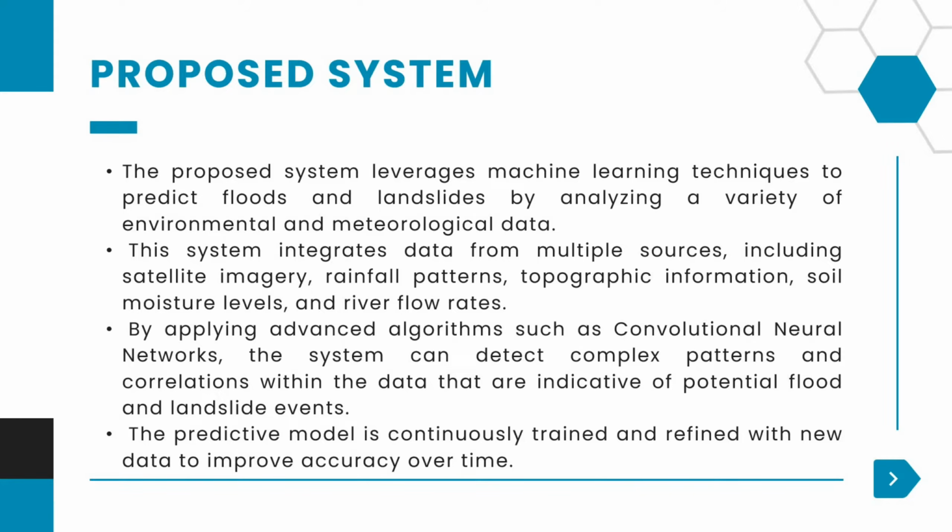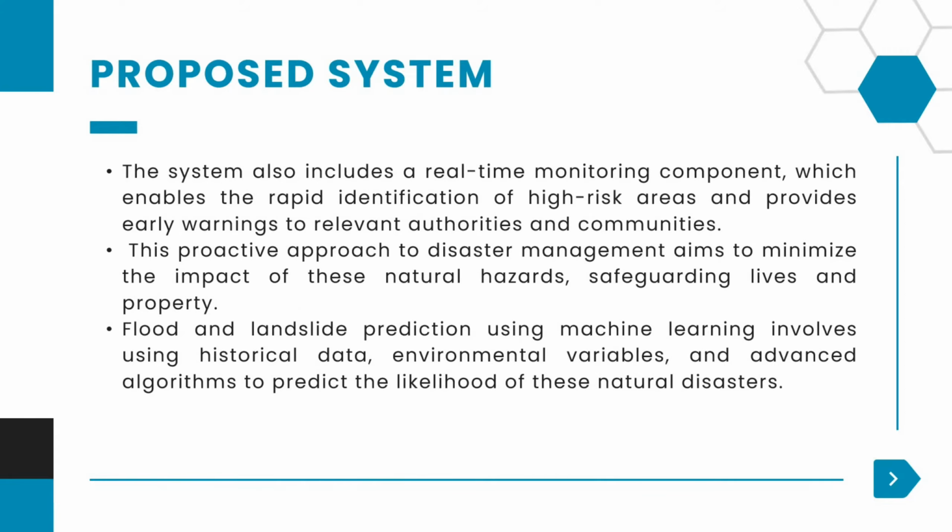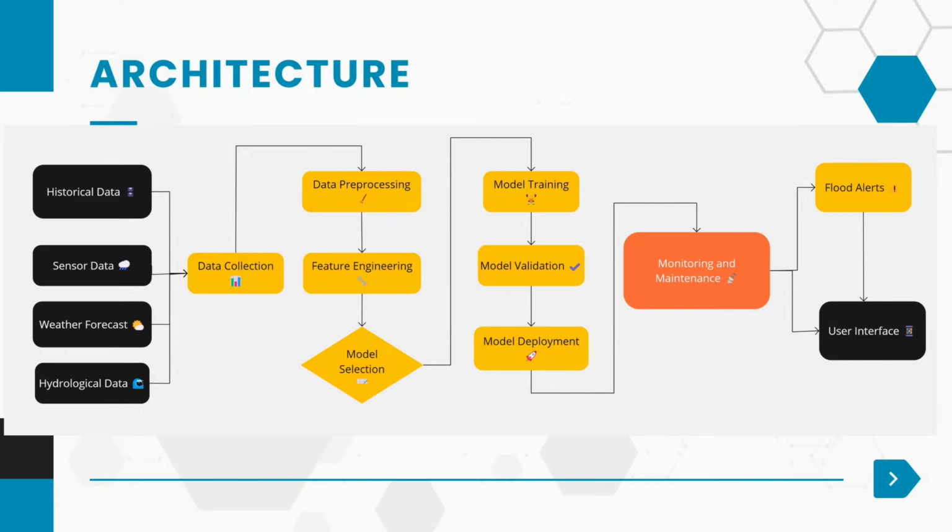The main algorithm used in this project is a convolutional neural network. This achieved 97% accuracy. The proposed convolutional neural network model can be continuously trained and upgraded over time to improve the accuracy. This system also includes real-time monitoring as well as the prediction model. Both are included in this project. This is the overall architecture of this project.